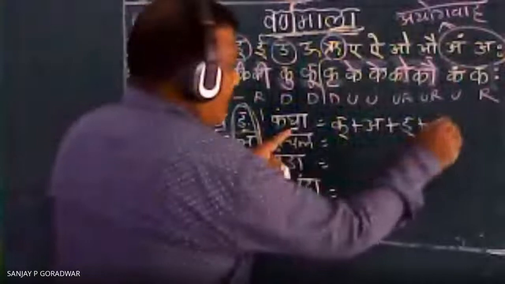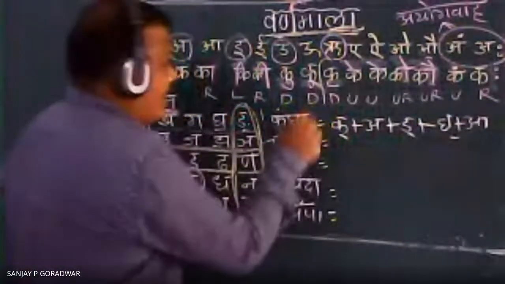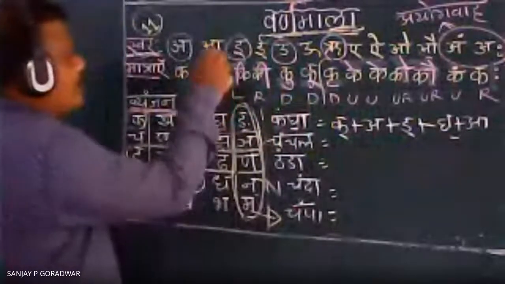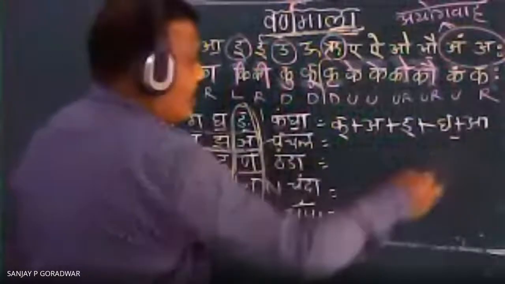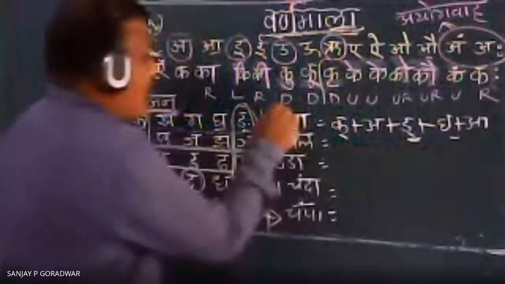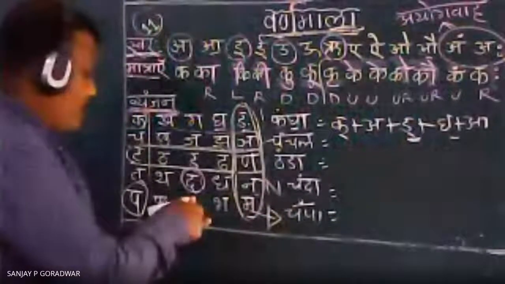The same letter Gha, Halan plus A. This is the A ki matra. Where is the A ki matra? Here A is there, this matra, that's why A came here. So Kangha. In Kanga, see, the dot is here, so here this Na came there.